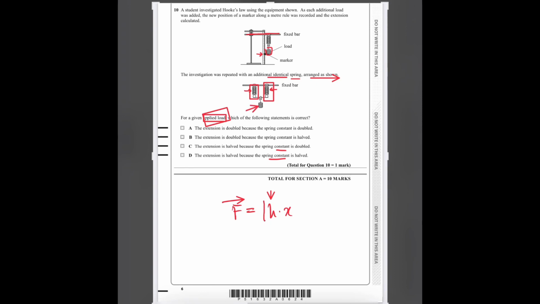So K is increasing. Since K is increasing, the extension will be decreasing. If the value of K increases 2 times, the value of extension will decrease by 2 times. So the extension will be halved and the spring constant will be doubled. So the answer to this question is C.